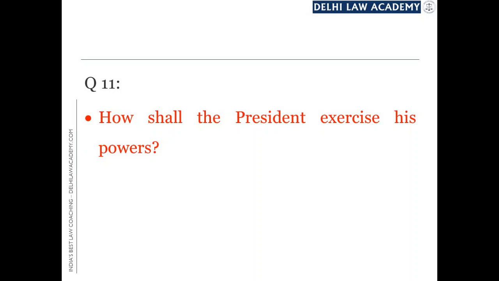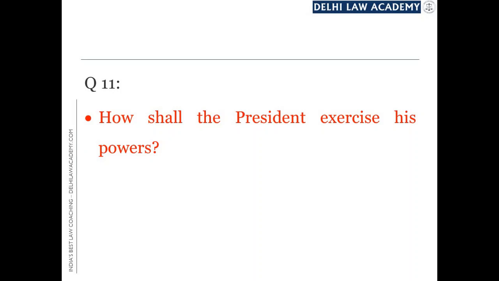Next question. How shall the President exercise his powers? We have so far seen that the entire executive power of the Union rests in the President. We have also seen what is meant by the executive power, those three groups of matters which fall in the executive power of the Union. Now we will see how this power is to be exercised by the President.